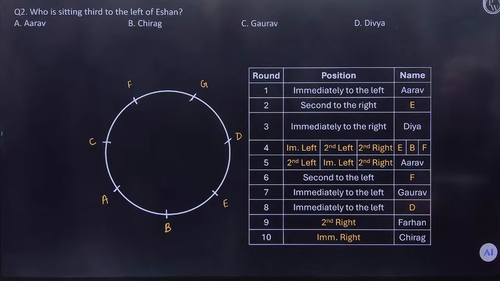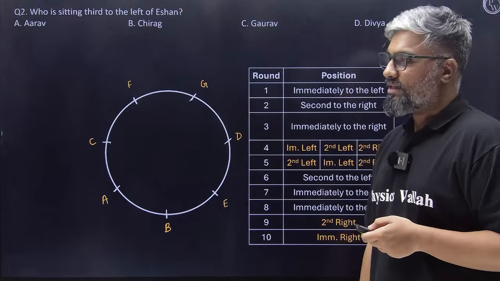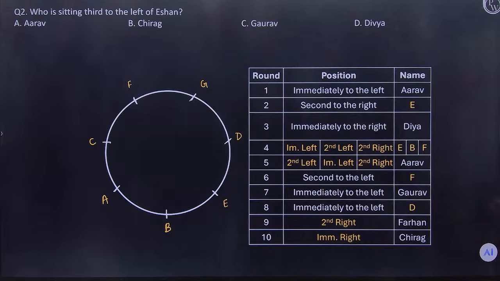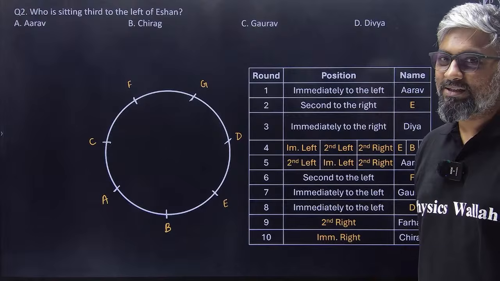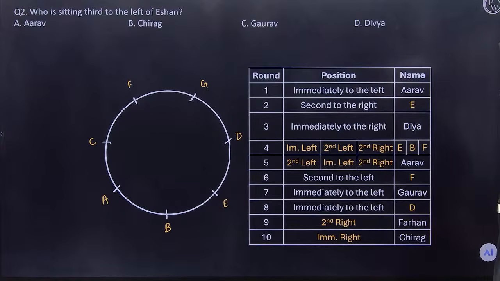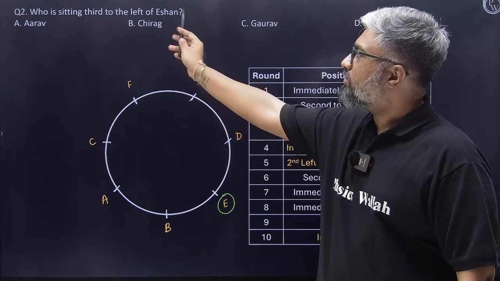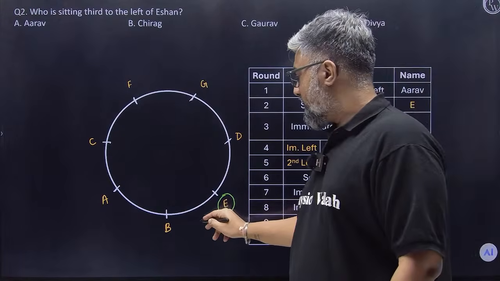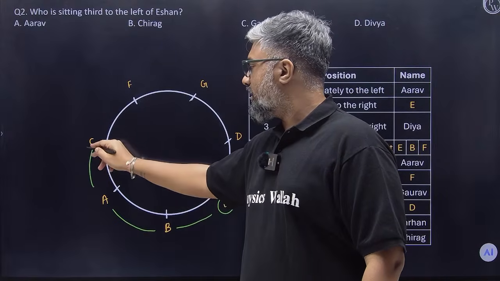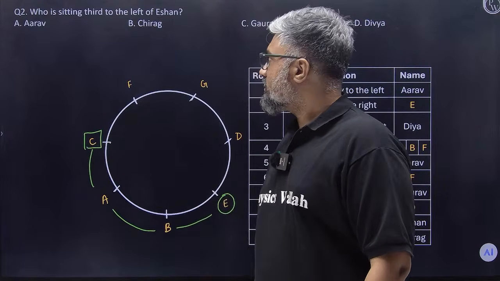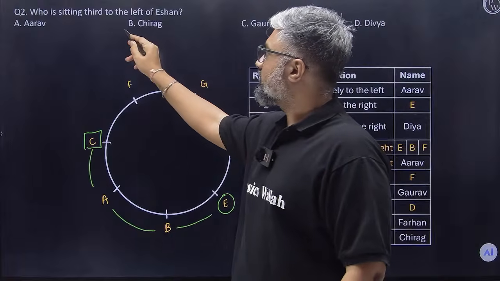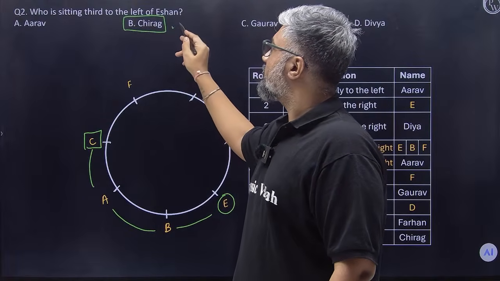Who is sitting third to the left of Ishan? Let's go. So the first 2 questions feel like your standard circular arrangements. Where is Ishan? Ishan is here. We need to go third to the left, so clockwise. First left, second left, third left. C. Who's C? Chirag. Chirag is our answer.